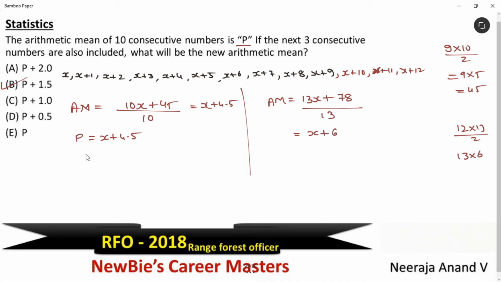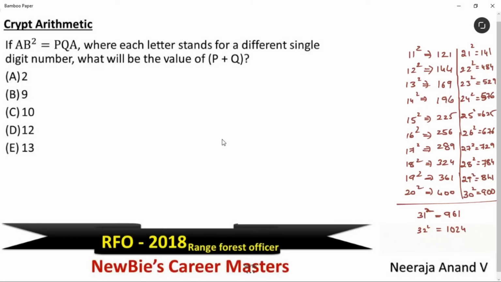Let's take out this x value in terms of p from this equation. That is p minus 4.5. Let's simplify this now. We know x value is p minus 4.5 and this plus x as it is. What is the arithmetic mean now? p plus 1.5. So final arithmetic mean is p plus 1.5. This is the way to answer using equation method. I hope this is clear. Last question of the video.